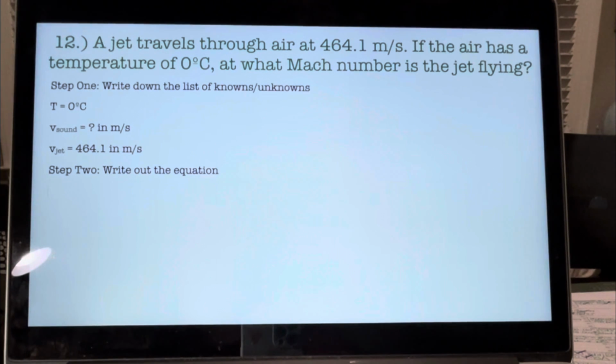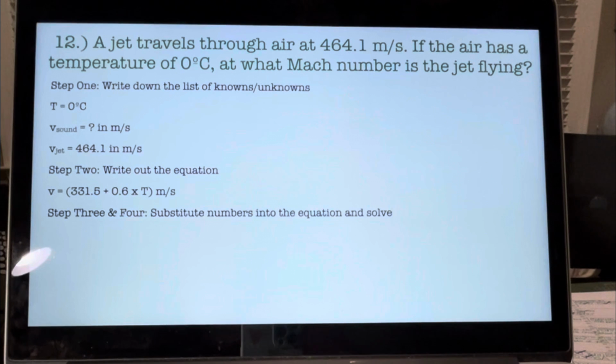Step 2, write out the equation. So we're trying to find the speed of sound. 331.5 plus the quantity 0.6 times the temperature. Step 3 and 4, substitute the numbers into the equation and solve. Well, 0.6 times 0 gives us 0. So the speed is just that, 331.5 meters per second.